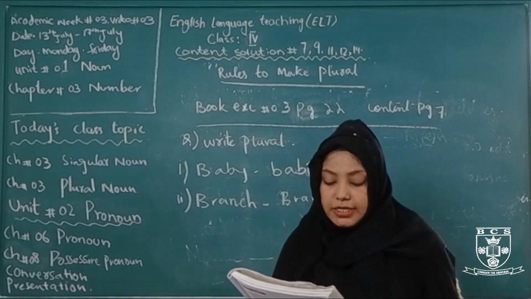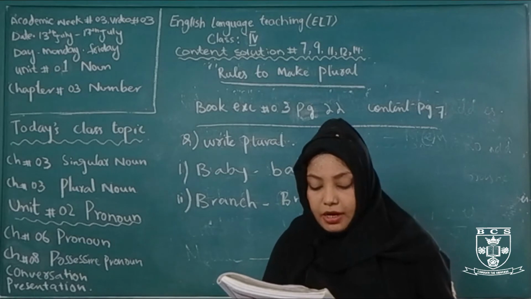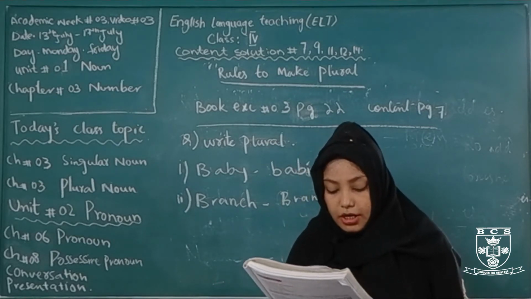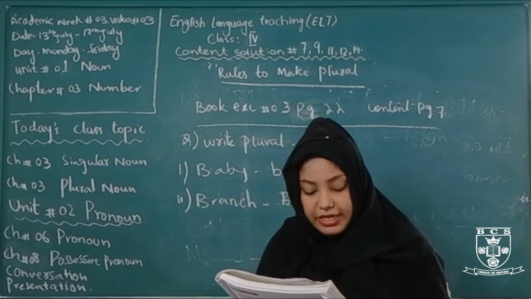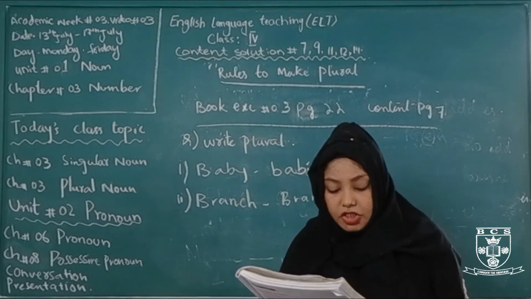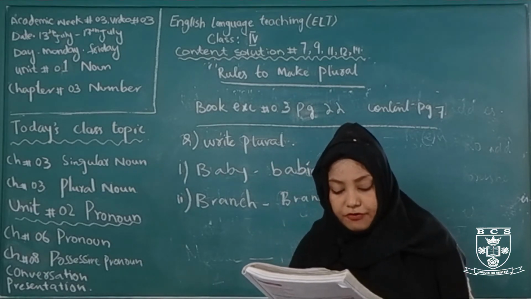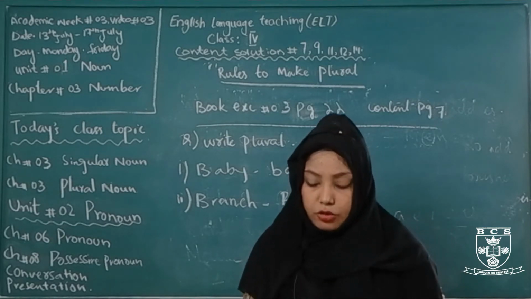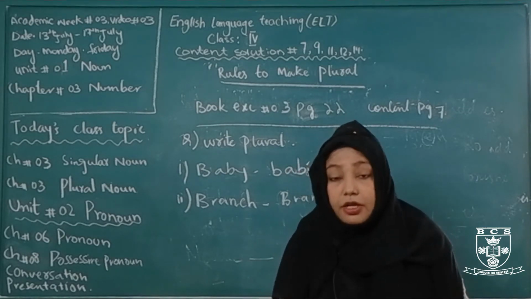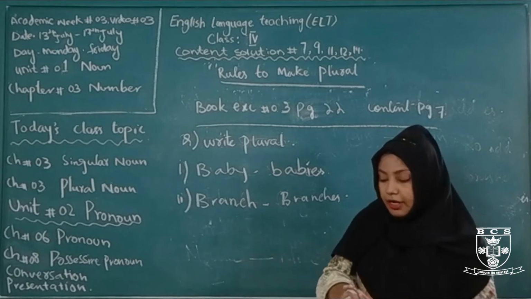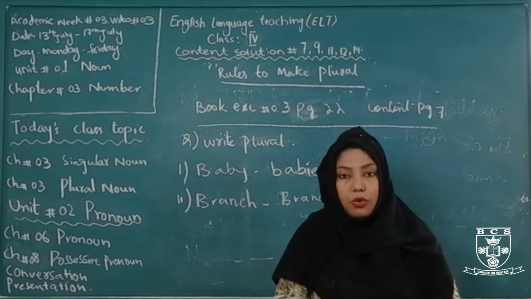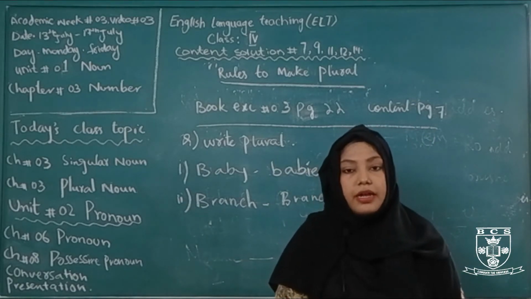Bush, bushes; wolf, wolves; army, armies; loaf, loaves; face, faces; wife, wives; child, children; fox, foxes; buffalo, buffaloes; potato, potatoes. Here we are completing unit number 1. In unit number 1, we studied noun, kinds of noun and number.